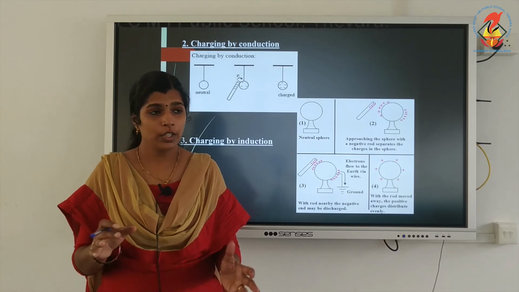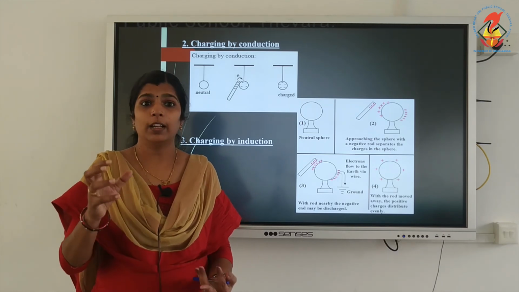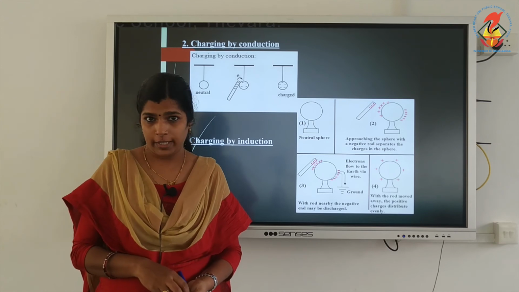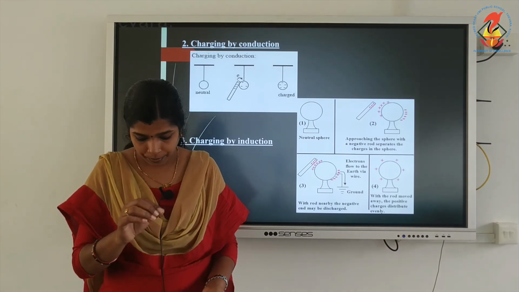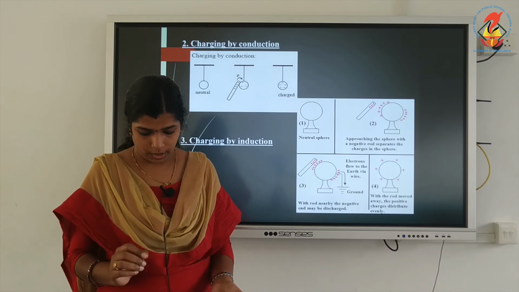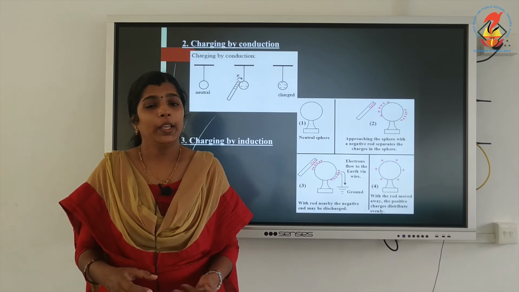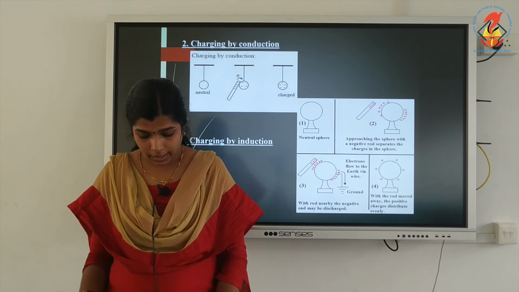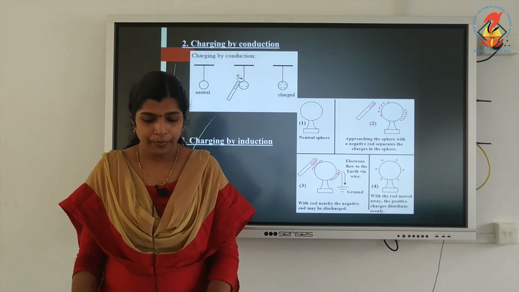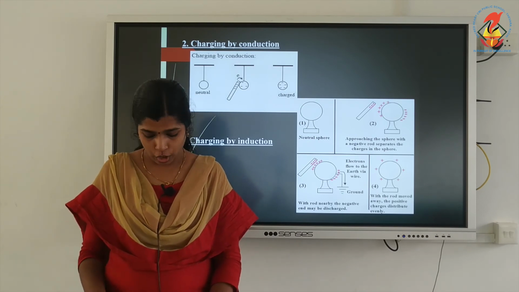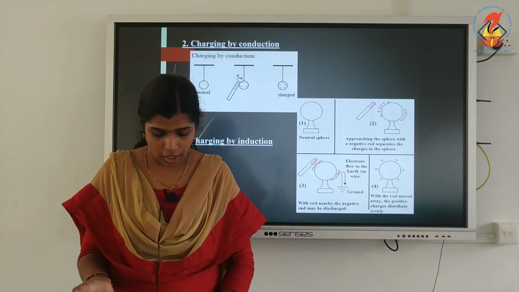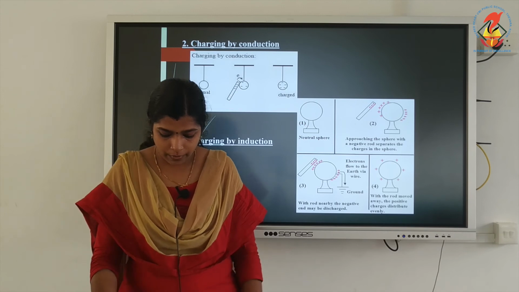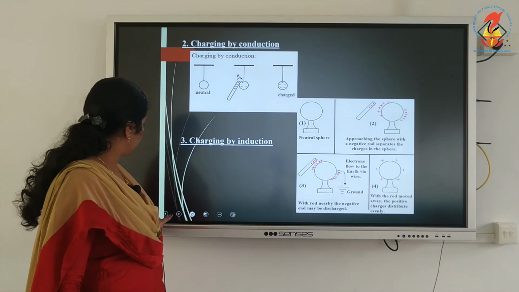So the positively charged particles are tightly bound to the nucleus, but the negatively charged particles are loosely bound. We can easily remove the negatively charged particles from an object, and we say that the object is charged.